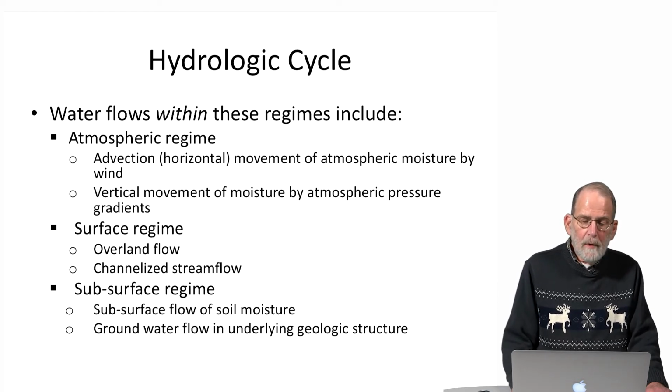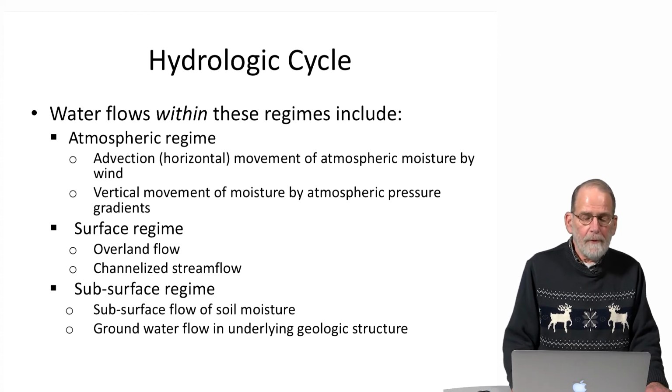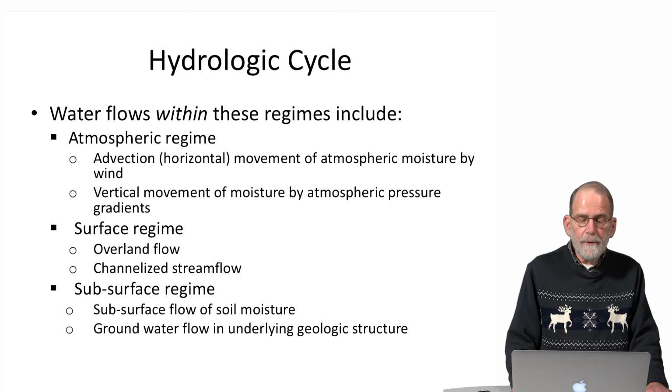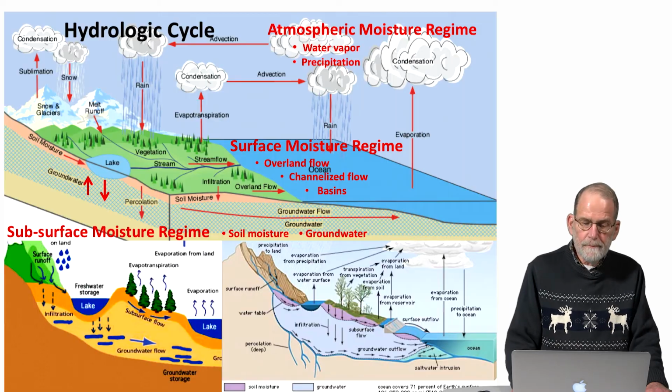We also have flow within the surface regime, where we have overland flow. This is water flowing directly across the surface of the land. And then so-called channelized stream flow, which is water that's flowing in some kind of an organized stream flow, some kind of an organized channel. And then finally we have the subsurface regime, and we can talk about that as the subsurface flow of soil moisture and groundwater flow in underlying geologic structure.